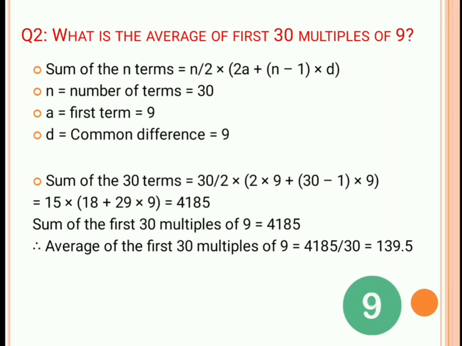Now average will be what? Summation divided by total number of terms. There are 30 terms over here. So 4185 divided by 30. Answer will be 139.5. Next problem.